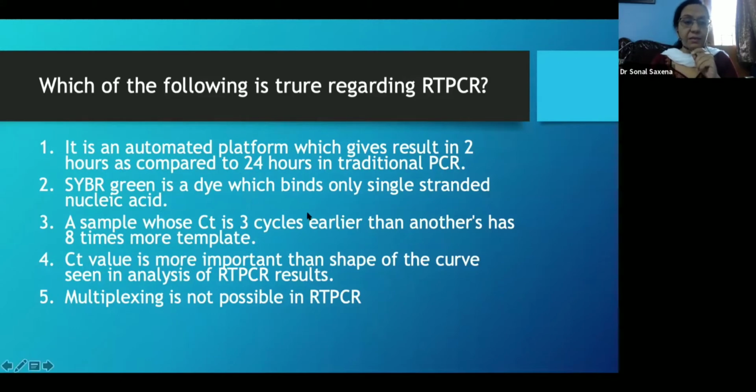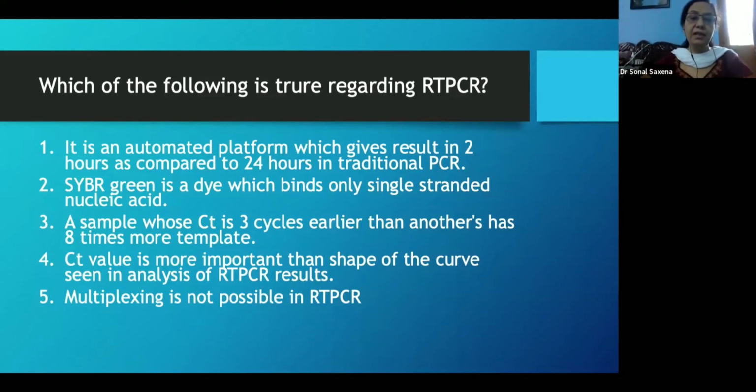Second, SYBR Green is a dye which binds only single-stranded nucleic acids. A sample whose CT value is 3 cycles earlier than another has actually 8 times more template. The CT value is more important than the shape of the curve as seen in the analysis of RT-PCR results. Multiplexing is not at all possible in RT-PCR. Now let's try to find these answers in the next few slides that I'm going to take you through.